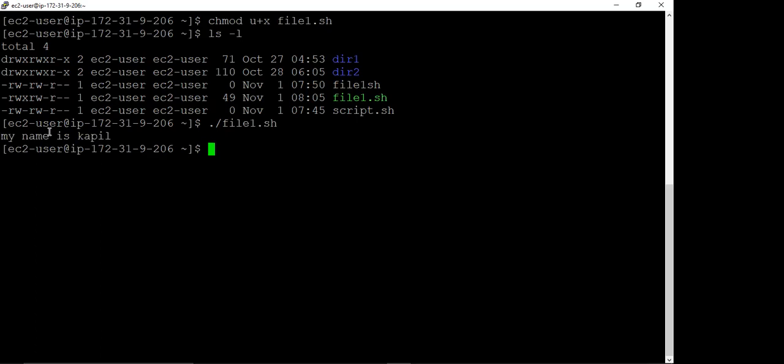So I am going to use the same concept, we are not going to write bash every time. We have this option also: instead of writing bash, we can write dot, then slash, and then the name of the file. So for the next lecture, we are going to execute the scripting file in this way. When you have made a file the first time, you always have to give permission of execution to user. If you do not want to give permission of execute to user, then we have the option bash. Using bash, without permission you can execute the file.